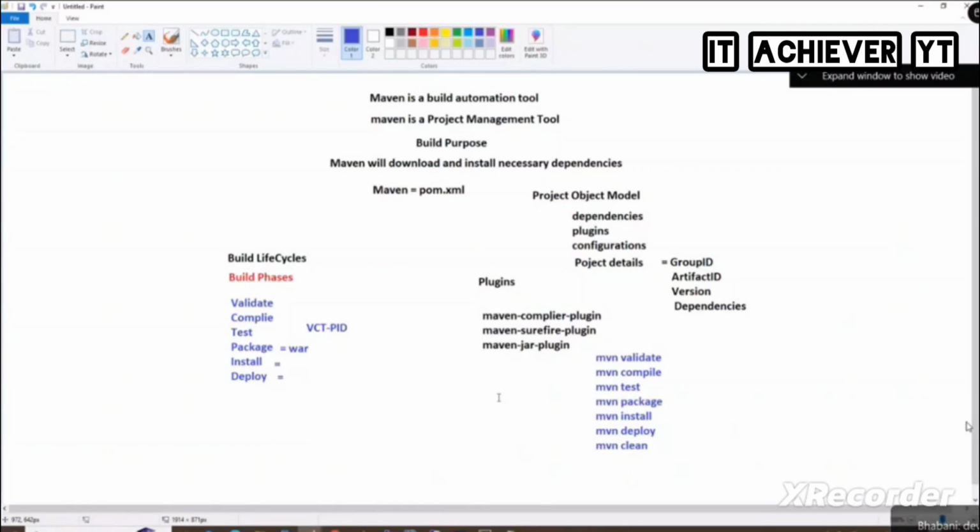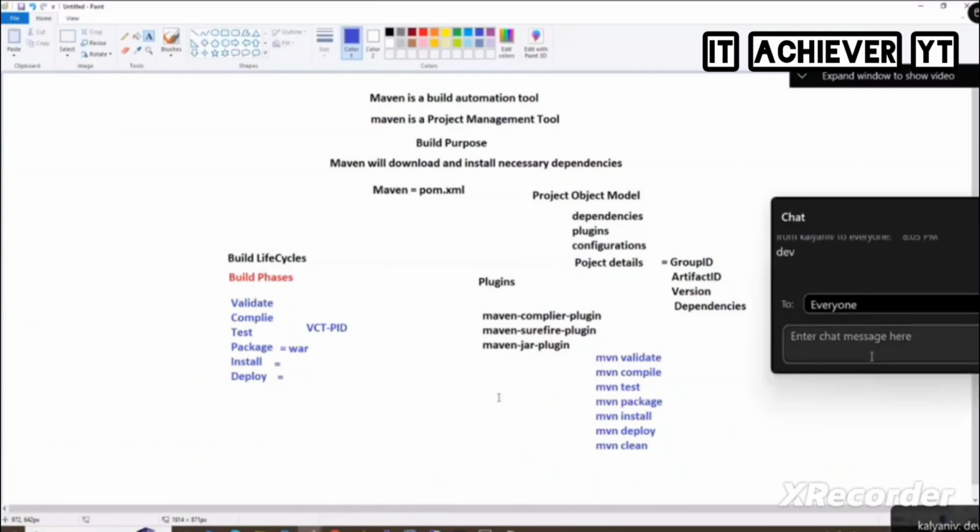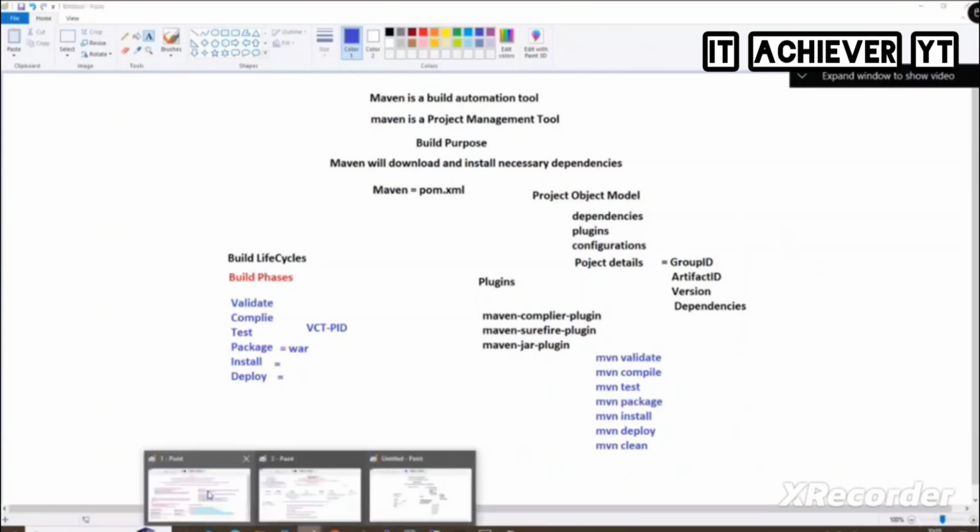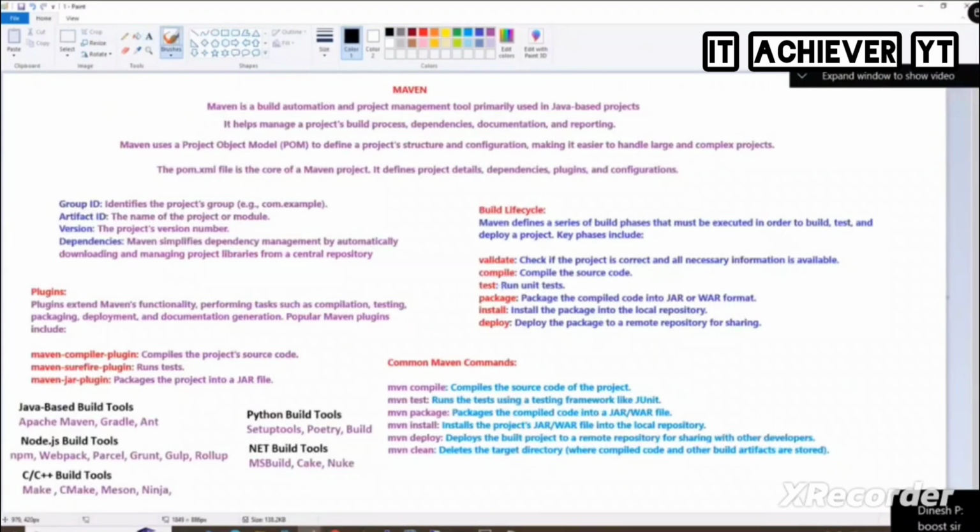And what are the build phases that Maven has? Validate, compile, test, package, install, deploy. And to run the commands, put mvn in front. Is that clear? This is what I wrote everything here. I'll be sharing this with you. I also wrote some extra information. See, I already told about all these things here.